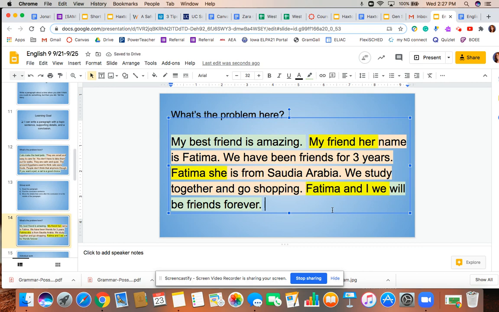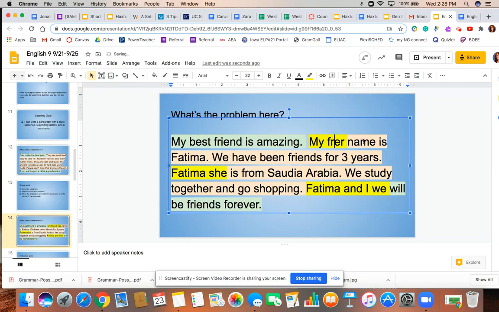The grammatical mistake in these paragraphs is that there is a noun, like my friend, right next to a pronoun. A noun is a person, place, or thing. In this case, the noun is friend. That's a person. When you use a noun in a sentence like friend, you don't need to use a pronoun like her right next to the noun. You only need one of those words. So in this case, where my friend is next to her, we can delete one of these words completely.